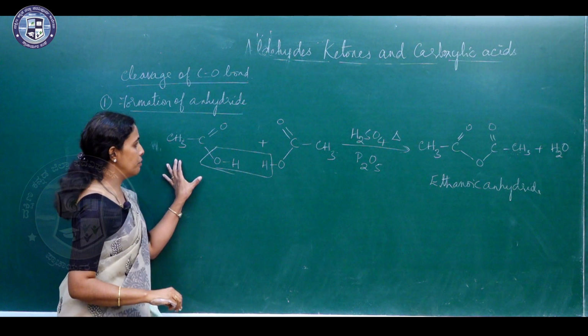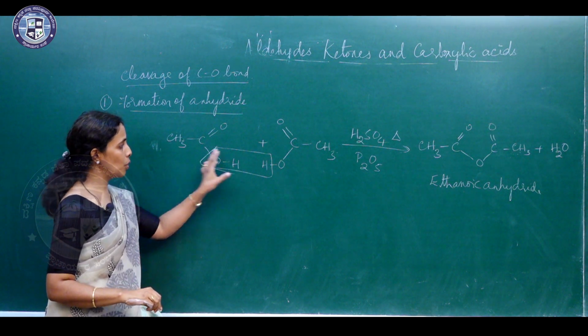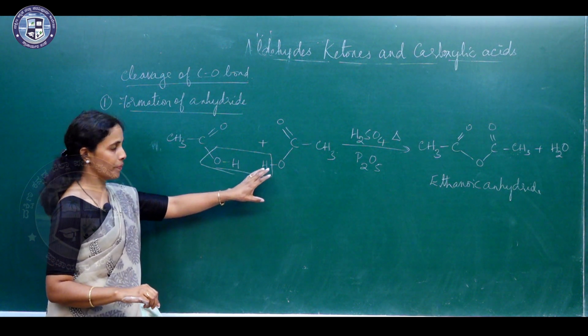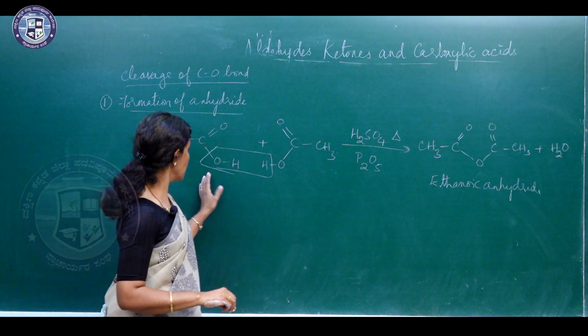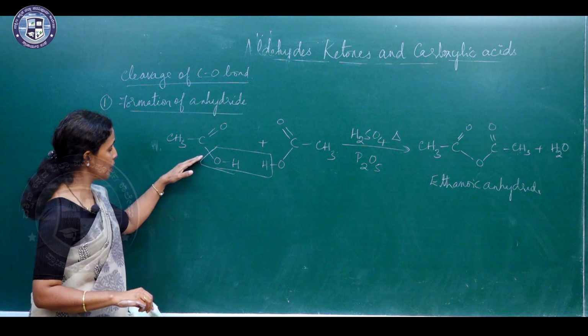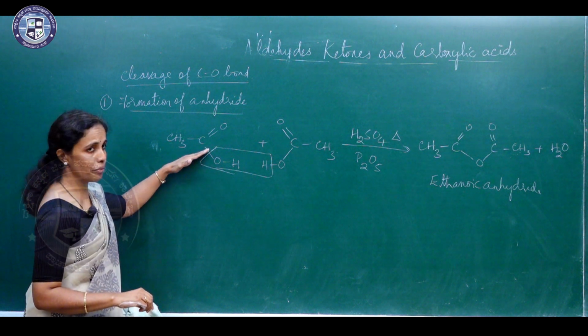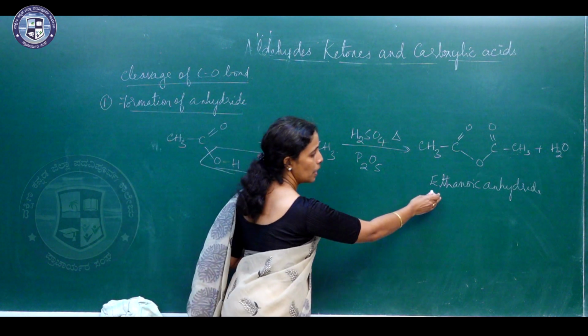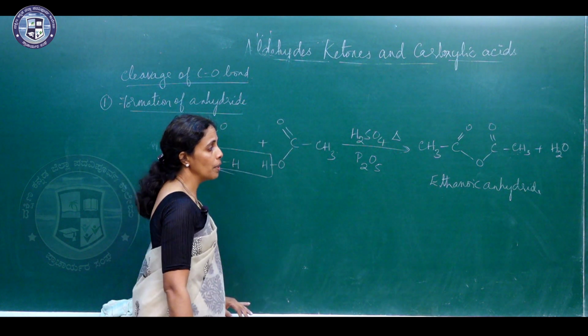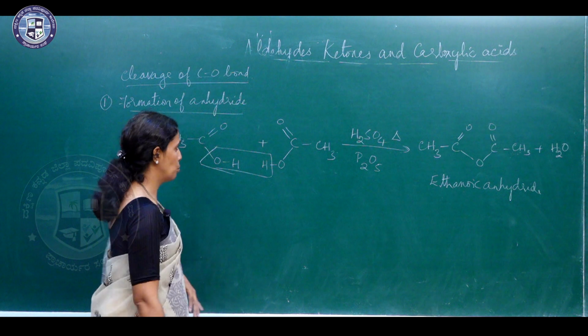So, we have started with acetic acid. So, two molecules of acetic acid have undergone dehydration. You can see here there is a cleavage of CO bond in one of the carboxyl groups. So, a molecule of water is eliminated, resulting in the formation of ethanoic anhydride and water.